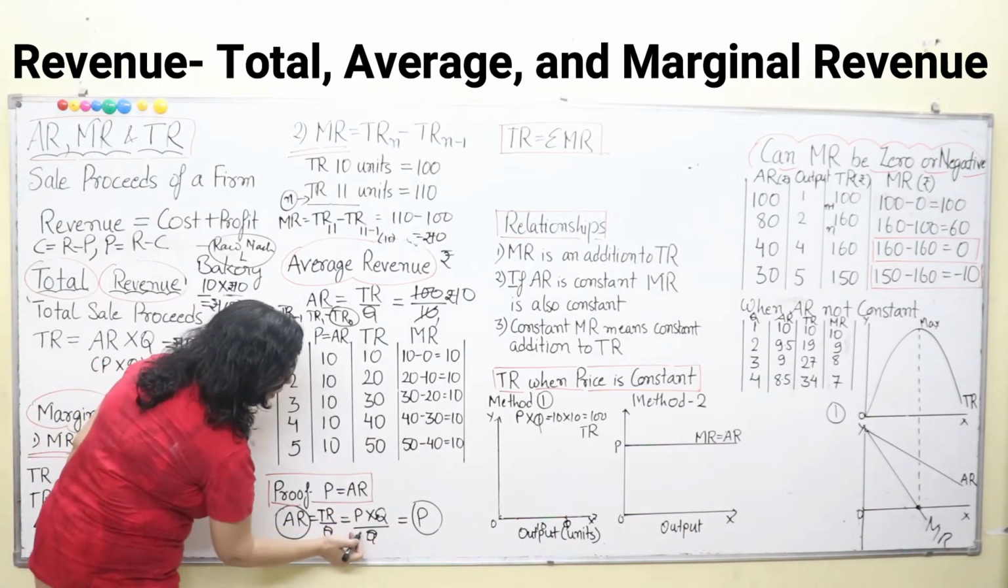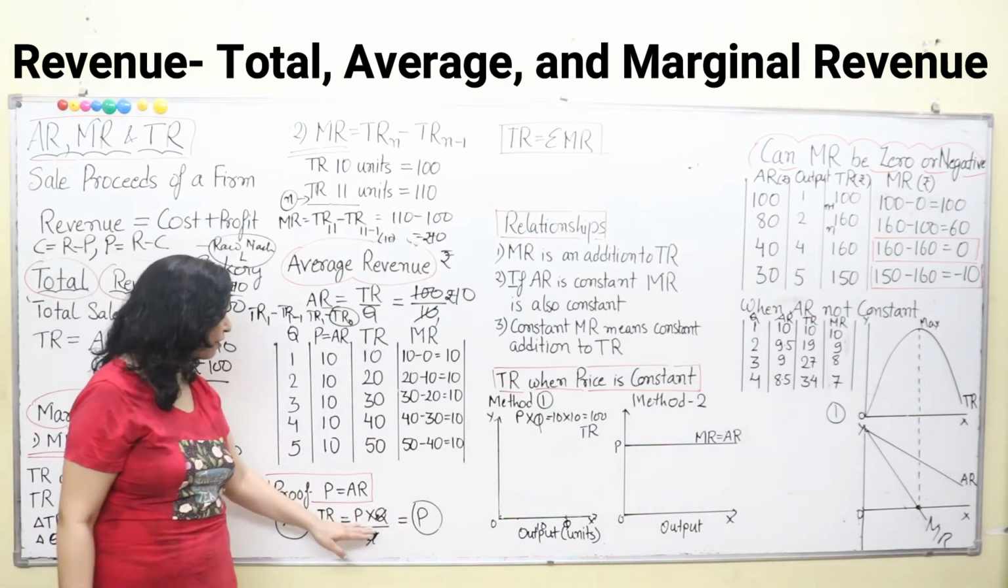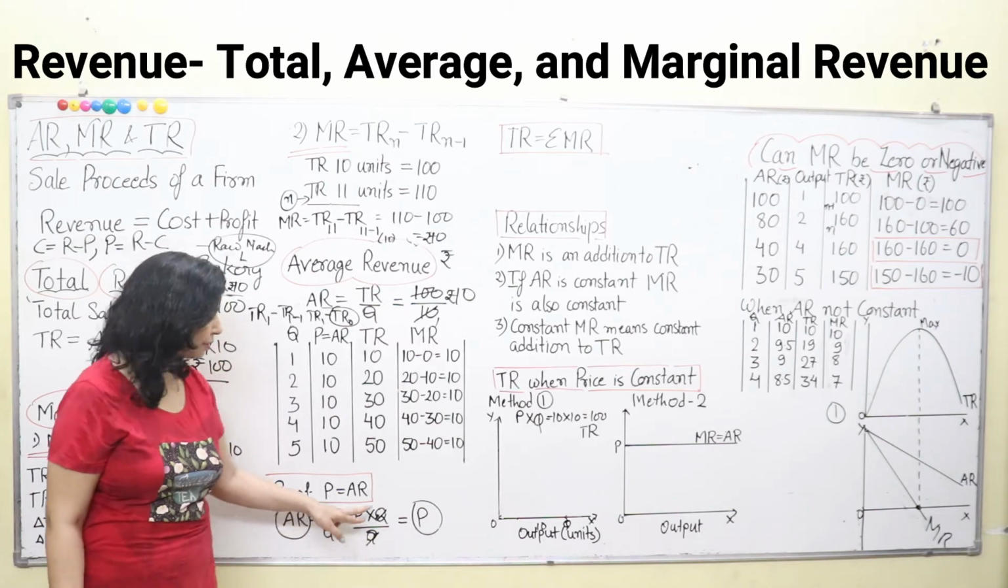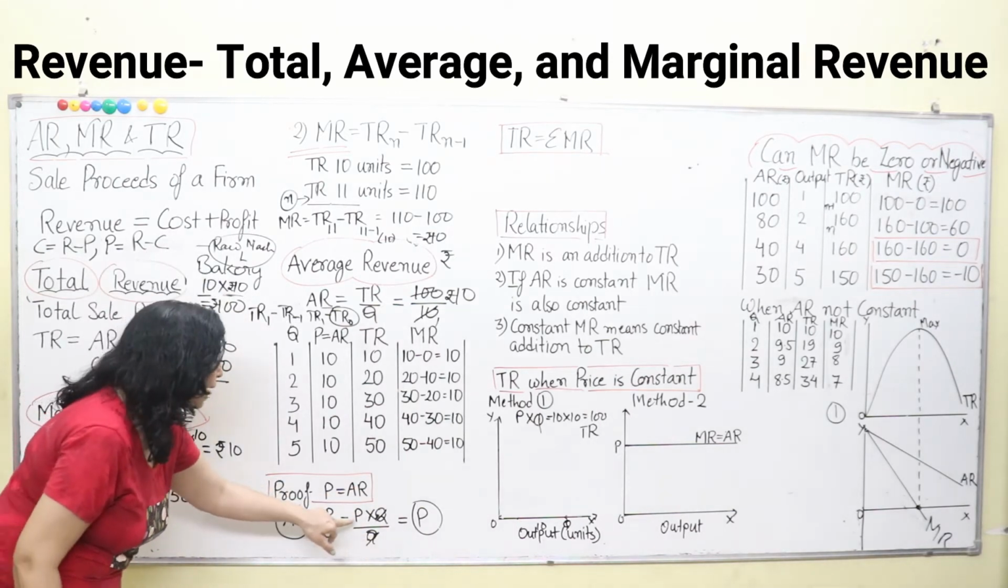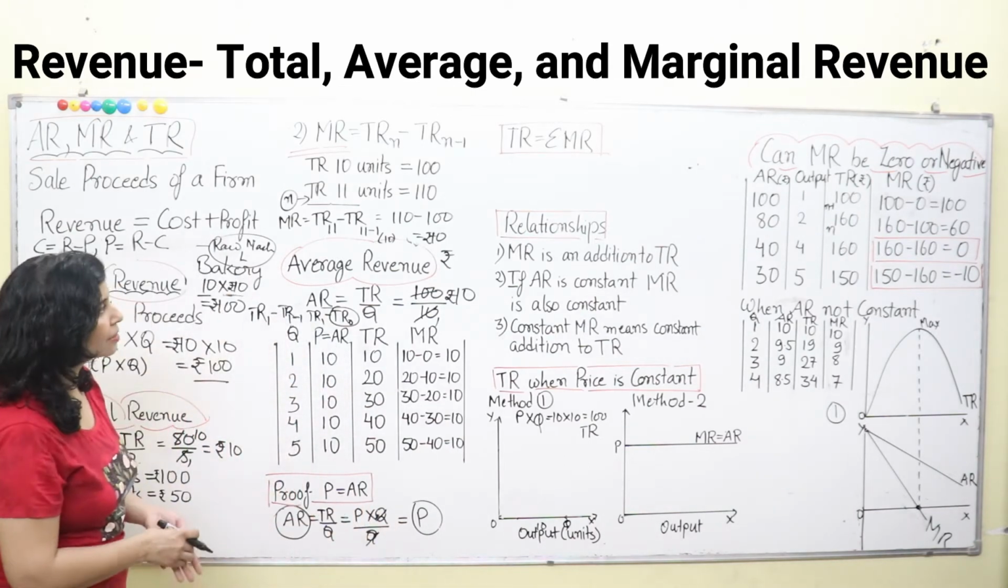So, here P into Q divided by Q. Q cancels. When there are the same variables in the denominator and numerator, we can cancel them out. By this principle, I am cancelling them out and the resultant is P only. Q is cancelled, so only P is left.